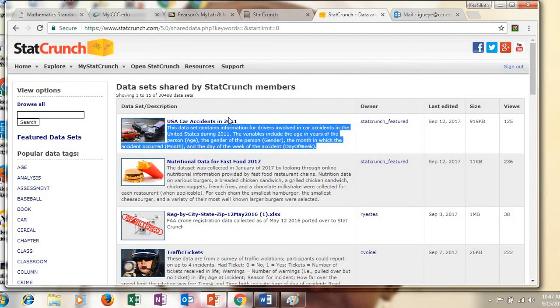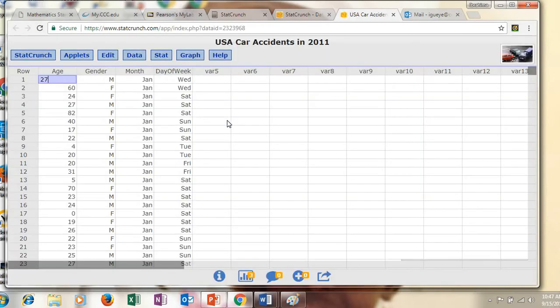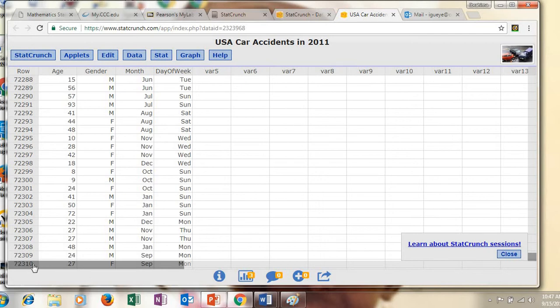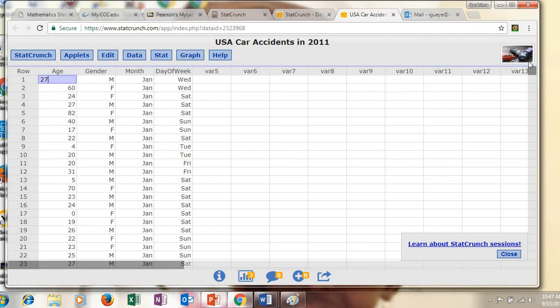Now once you do that, you want to actually click on the data. So as you can see, StatCrunch will upload the data set. Okay, now here, this is the data set. We have age in the heading, gender, we have months and day of weeks. Okay, and those data extend all the way through. That's a very long data set. As you can see here, we have over 72,310 cells. Okay, so you can scroll all the way up.